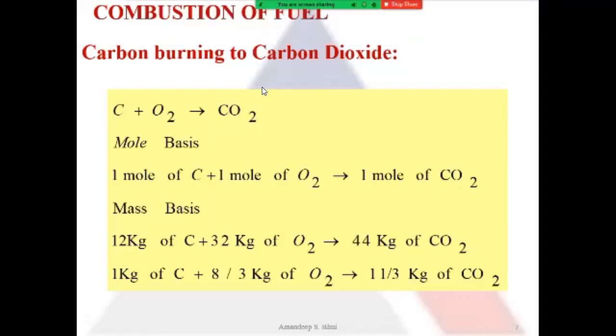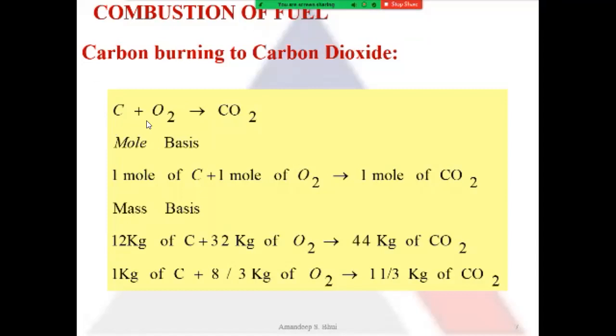Now, similarly, if I do the mass analysis of the equation, carbon plus oxygen produces carbon dioxide. In mass analysis, carbon has an atomic mass of 12. So I can say 12 kilograms of carbon plus oxygen O2, whose molecular mass is 16 plus 16, it is 32.